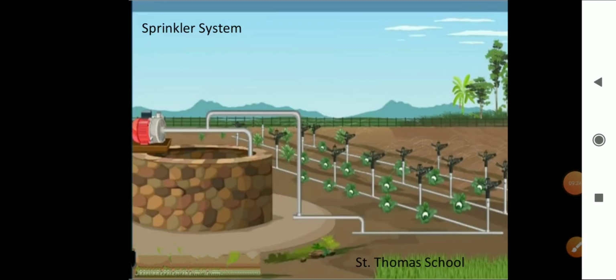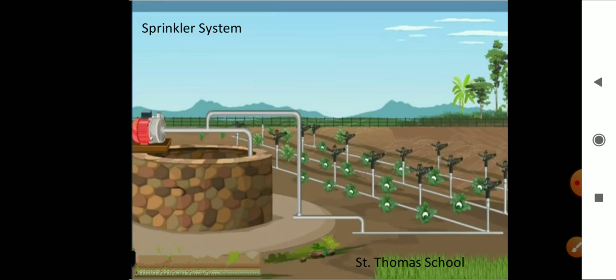The next method uses cattle or human beings. As you know, this method is very cheap, but it has very low efficiency. Why are we using pumps? Pumps are used for lifting water. What do we use to run this pump? We use diesel, biogas, electricity and solar energy to run these pumps.